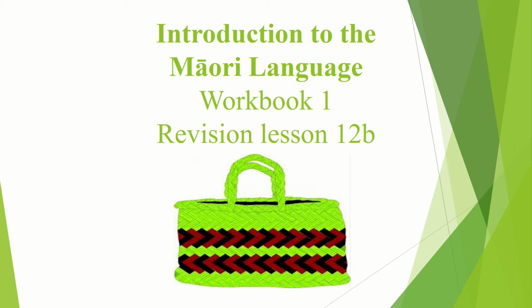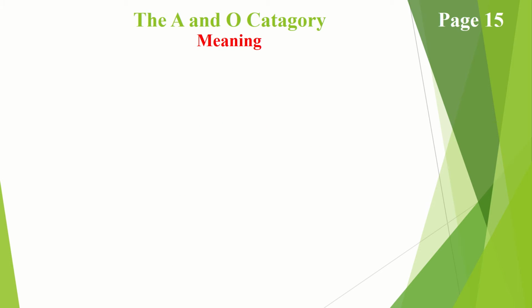Welcome back to another revision lesson. This is out of the Introduction to the Māori Language, put together by Tūranga Wāwai Kiwi, and this is out of the first workbook, workbook 1, and this is revision lesson 12B. So in this lesson we're looking on page 15 and we're looking at the R and the O category. We're just going through the examples that were in workbook 1 on page 15, this being part B of the R and O categories. The first one we're going to look at is ko pita tōku pāpa.